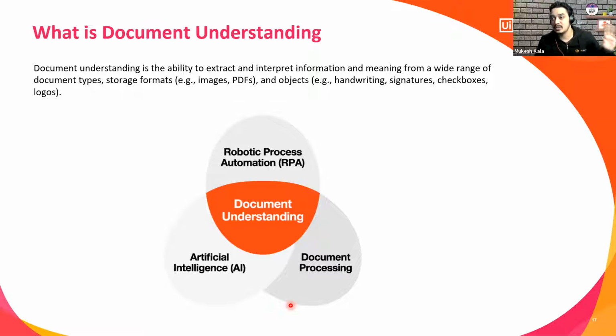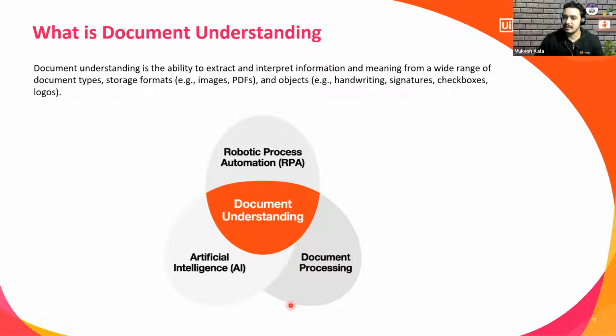If I'm just using an OCR and, let's say, there is a form where the person has just put a tick mark on the form, when you read it with the OCR engine, it might read it as a question mark or some special character. Then it does not help you. Document understanding is an ability to extract the information.